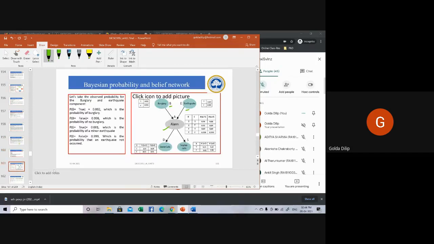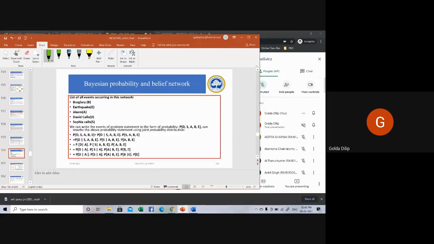So you can say here, David calls is having only one parent, that is alarm. So 2 to the power 1, it's having only 2 values in the truth table. Same way, Sophia calls also has only one parent, alarm, so it's got 2 to the power 1, 2 values. Whereas alarm is having 2 parents. It can be either burglary or earthquake. So 2 to the power 2, which means the truth table can have 4 values.